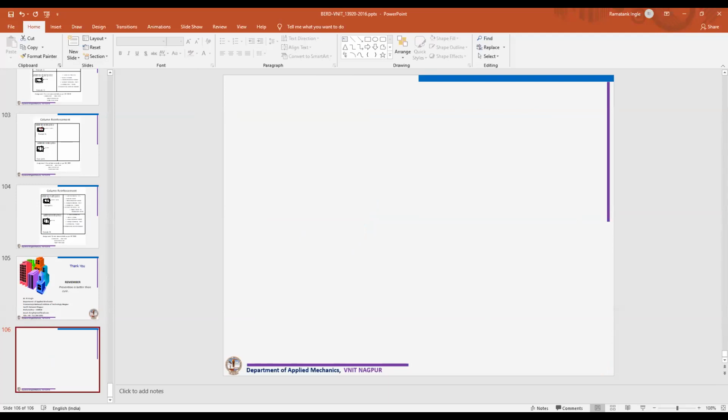Somebody has said steel plate. As we have seen, we need more steel at the boundary elements. Suppose we place a steel plate in the concrete. Yes, we can have a steel plate as a shear wall, but that also we have to do with proper detailing. It should not buckle.